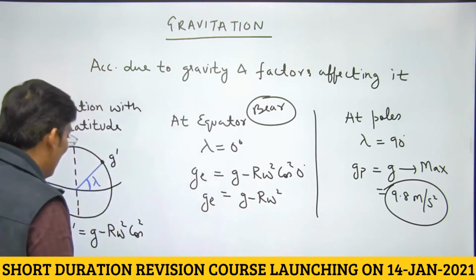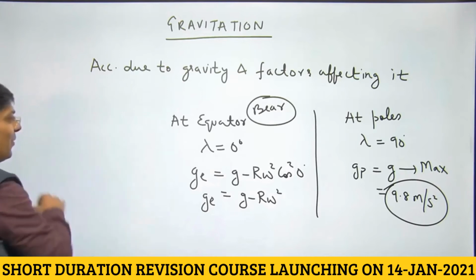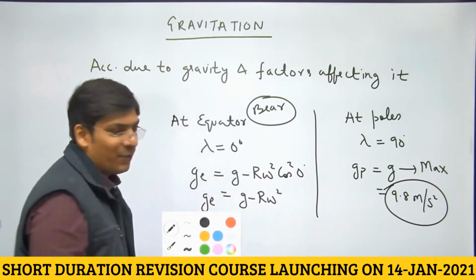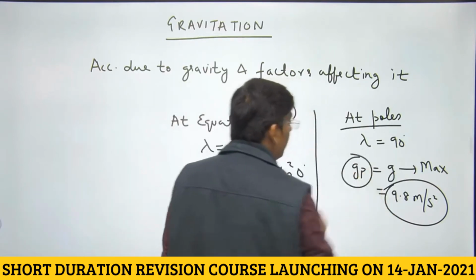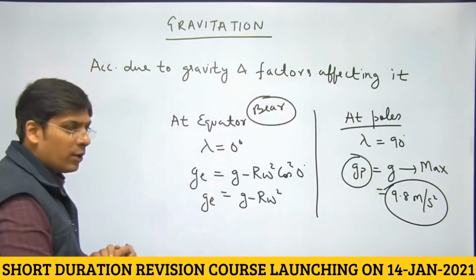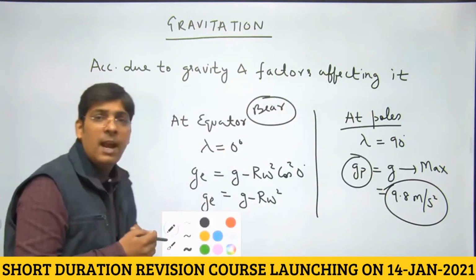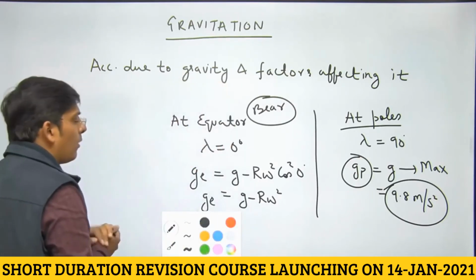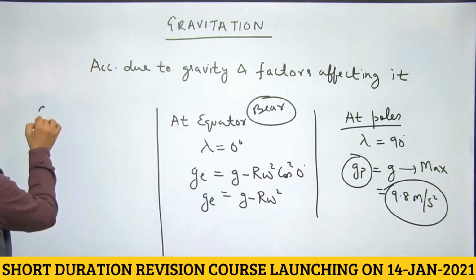This was a, dear students, this was a joke in physics. So I managed to crack a joke with the help of physics. So at poles acceleration due to gravity is going to be maximum, and at equator it is going to be minimum. So sometimes we are asked to calculate, dear students, what should be the angular velocity or what will be the duration of day if objects at equator may become weightless.